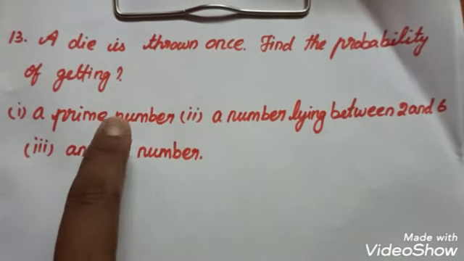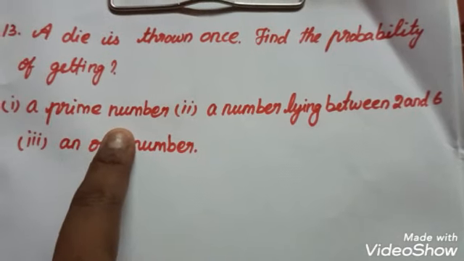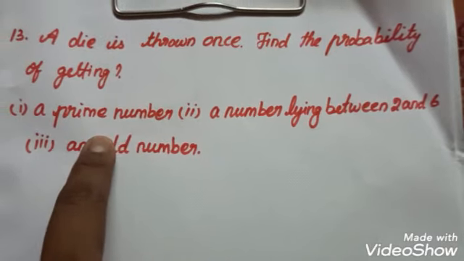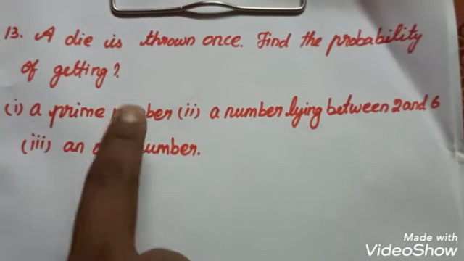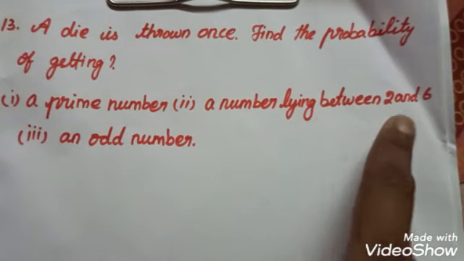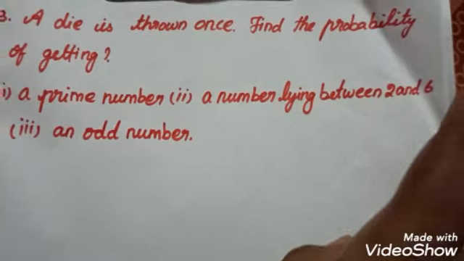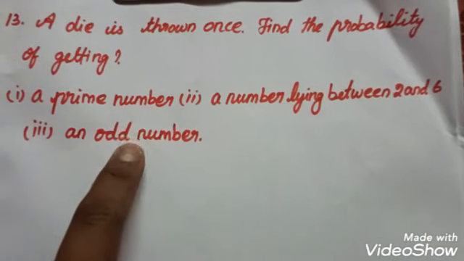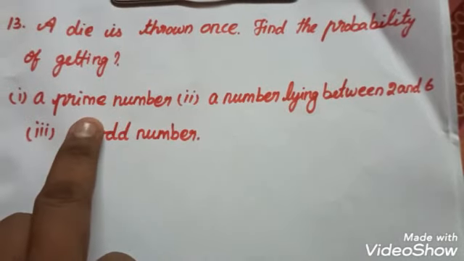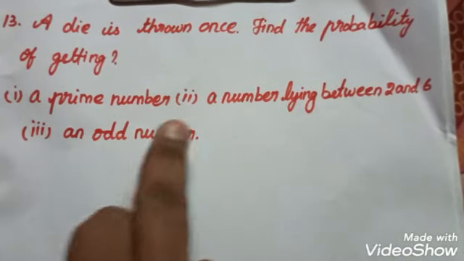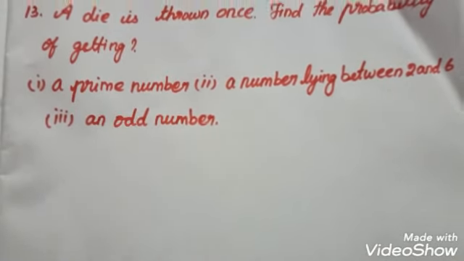So we have to find out what is meant by a prime number. A number divisible only by 1 and itself, we say it is a prime number. And between 2 and 6 means 3, 4, 5. And an odd number means 1, 3, 5. So we have to find the probability of getting a prime number, a number lying between 2 and 6, and an odd number. One by one we move on to the solution.